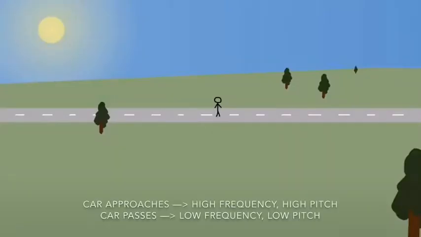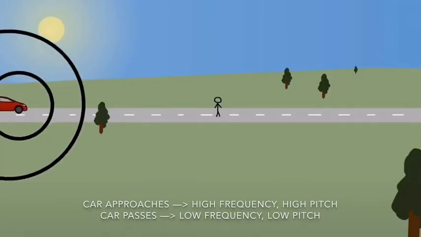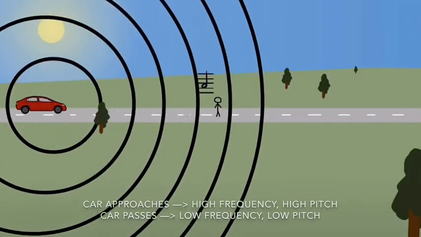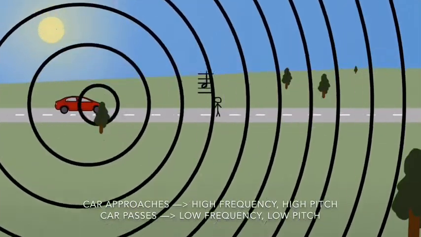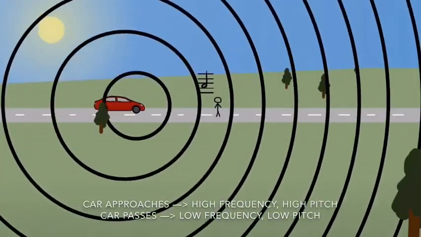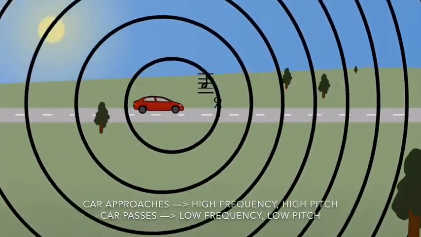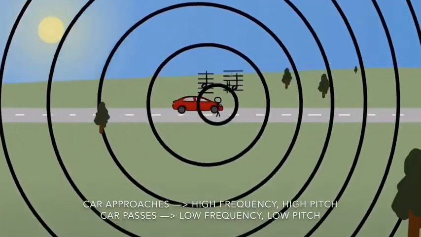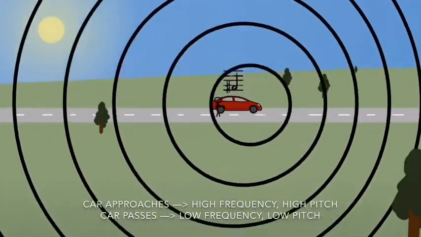As we can see in this demonstration, as the car approaches a stationary observer, the sound waves are perceived at a higher frequency and therefore a higher pitch. However, as the car passes the stationary observer, the sound waves are perceived at a lower frequency and therefore a lower pitch.